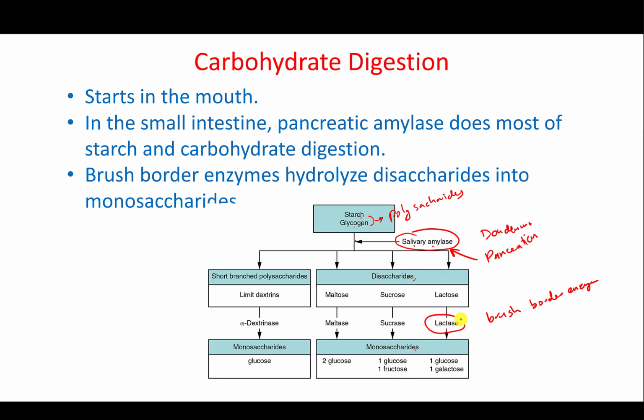So we have lactase, which will turn lactose into glucose and galactose. Sucrase will turn sucrose into glucose and fructose. Maltase will turn maltose into glucose. And we have alpha dextrinase, which will turn the dextrins into glucose. Okay, you need to be familiar with those. Just the names at least: glucose, galactose, fructose. You need to be familiar with those monosaccharides.